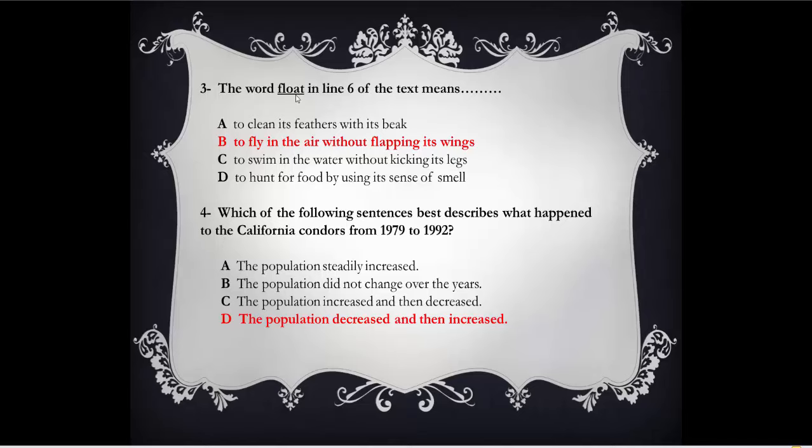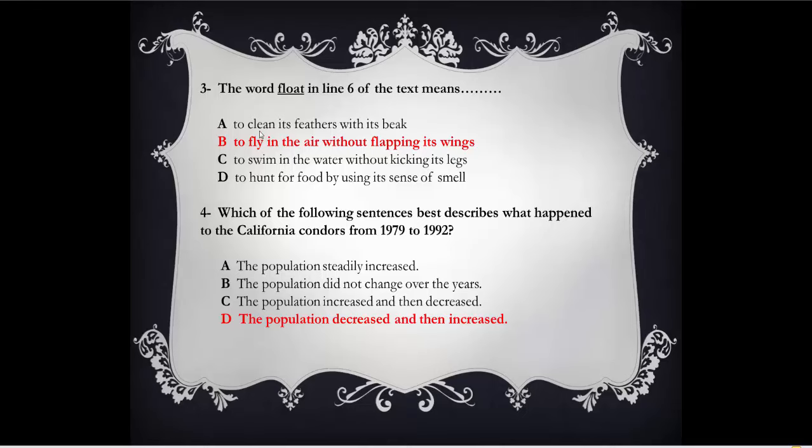The word float in line 6 of the text means... you might know the word float from science: to be on the surface of the water. Are we talking about water here? No, we are talking about a bird that flies. So let's see the options and go back to look for the word in the text. A. To clean its feathers with its beak.